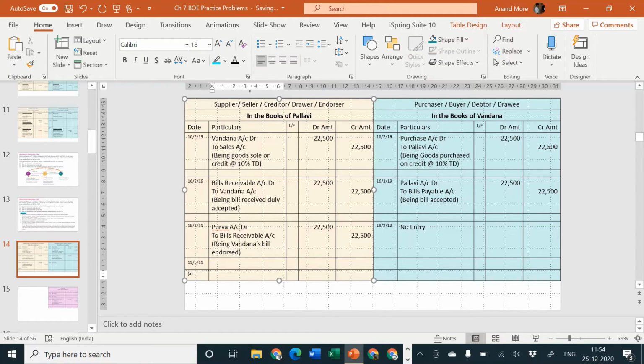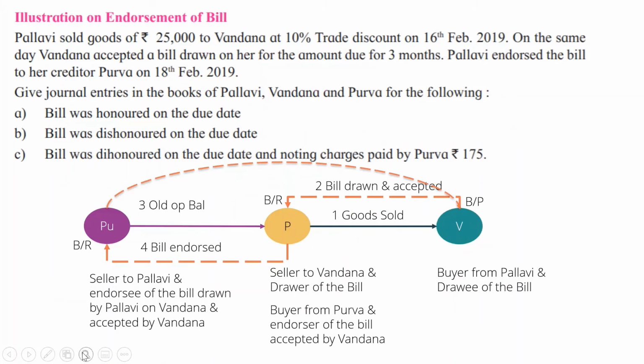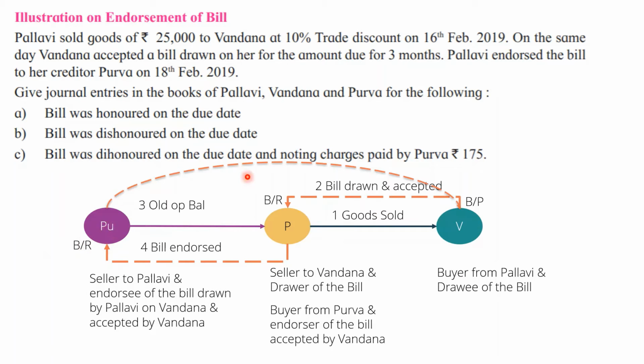The entry is, if Purva goes and asks the money to be paid by Vandana and Vandana honors the bill, then who is the giver? Vandana is the giver. To whom will she pay? She will pay to Purva. What will happen to Pallavi? Pallavi will receive nothing and Pallavi will pay nothing. I repeat, Purva is going to Vandana's house and Vandana is paying.